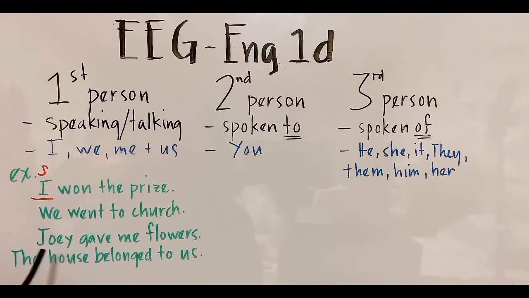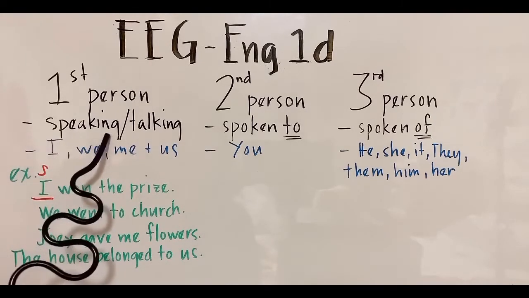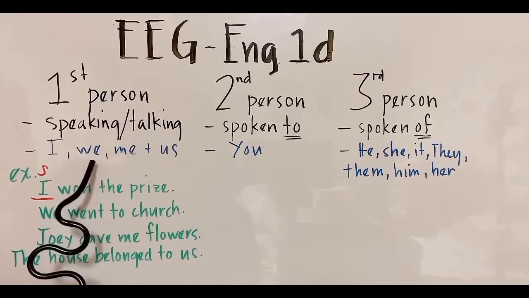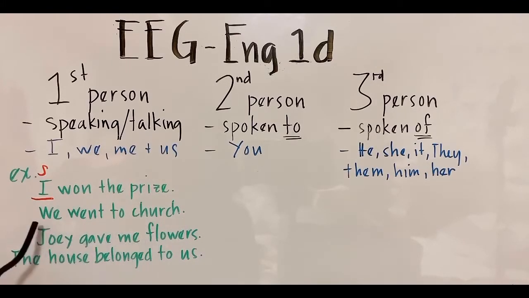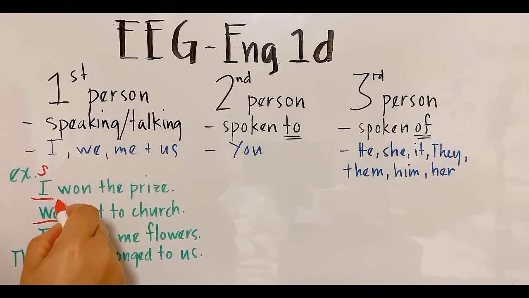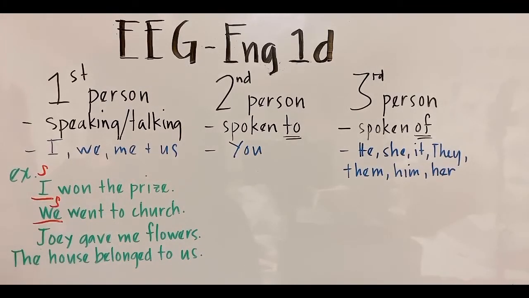Okay, next let's use we. So we will be the one speaking or talking. We went to the church. Okay, we went to the church. Here is we. We is the one speaking or talking, so it is the subject of the sentence.